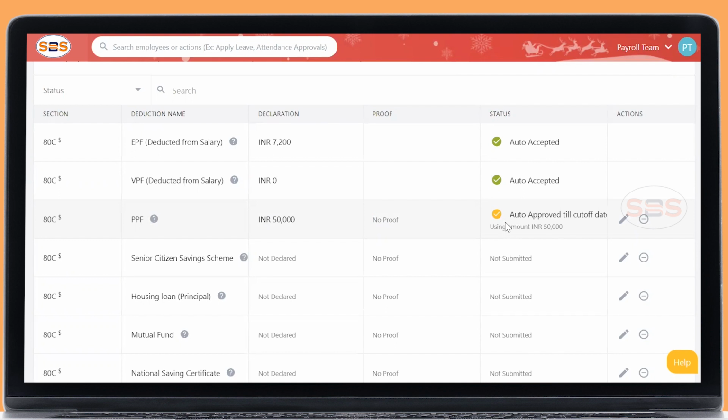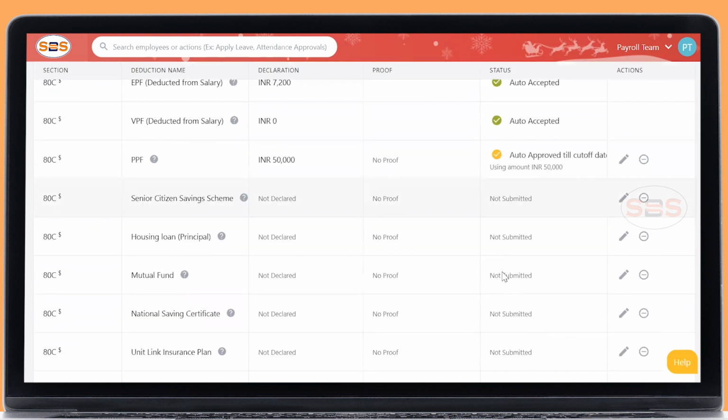So once it is approved, you can see the status here in the bottom, whether it is approved. If it is approved, it will be in a green mark and it will show accepted. If it is rejected, it will show rejected with the reason. And you will get the email trigger also, what is approved, what is rejected, what is the reason also, so that it will get notified to you as well.